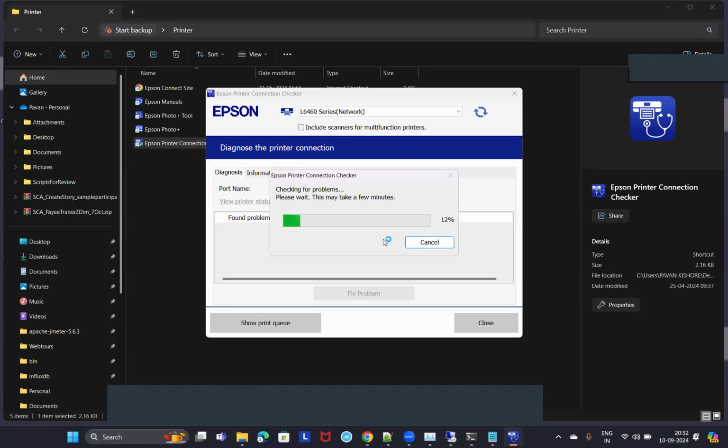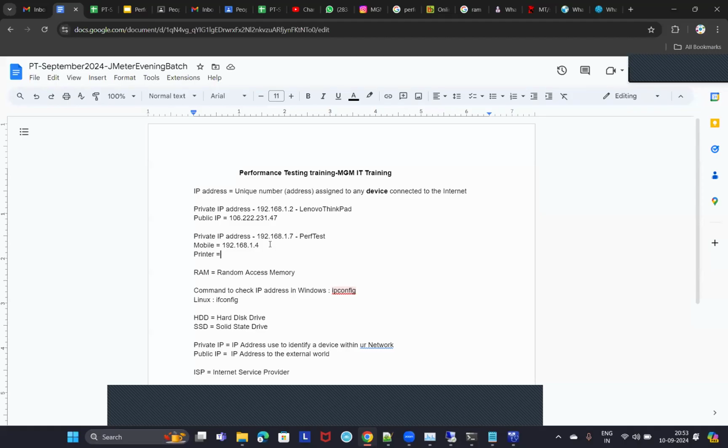I want to make sure it is clear that every smart device connected to the internet will have a unique IP address, and that is called a private IP. Private IP is something within your network. That IP address is applicable within your network.